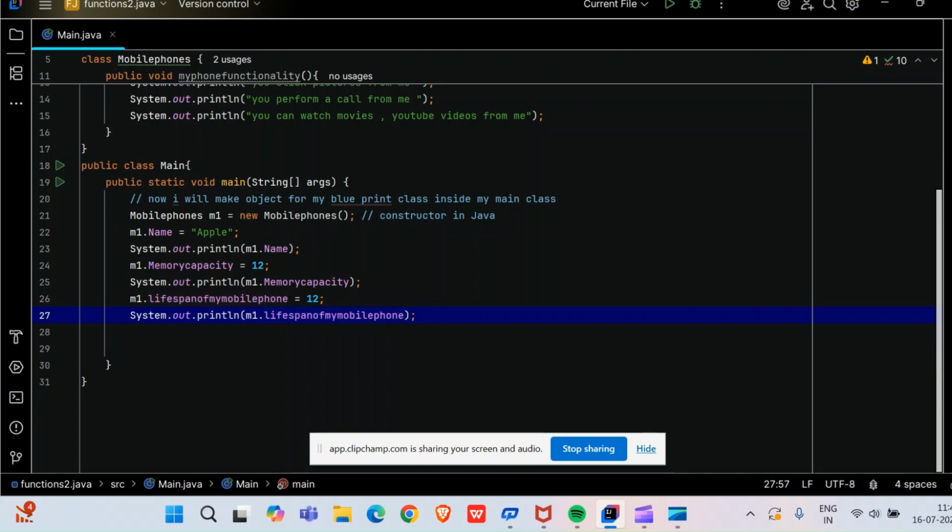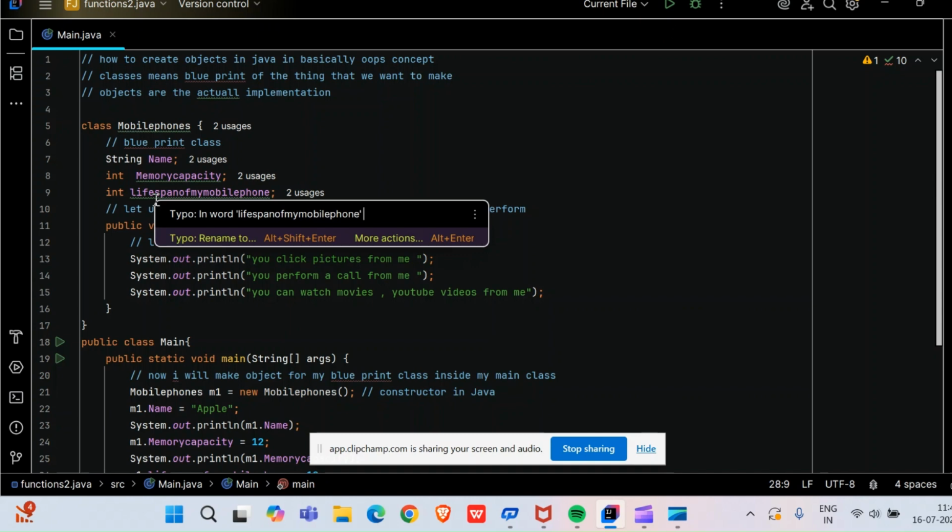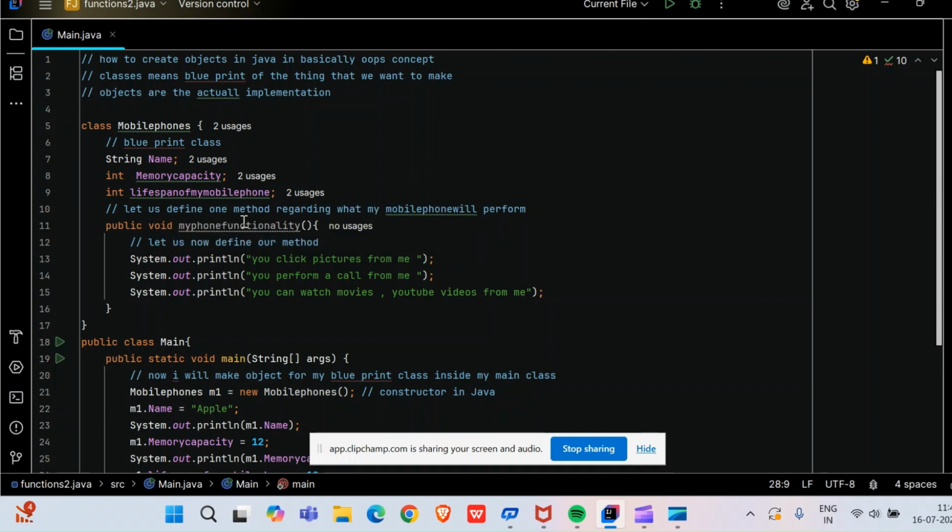So all right friends, just see here, system.out.println, the lifespan of the mobile phone is printed. Now I think I have called all the things that I have made in my blueprint. Now let us call this method, that is nothing but my phone functionality.